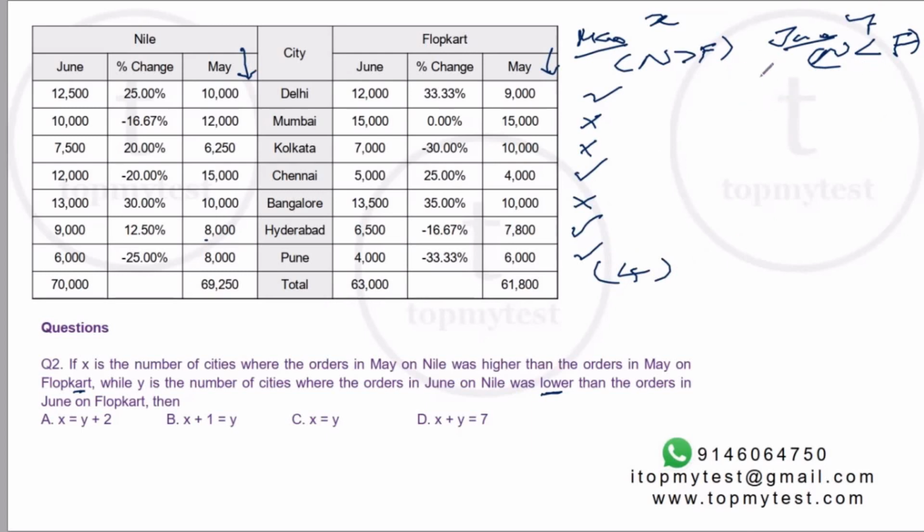Let's look at Y, right? For Y, June, Flipkart has to be more than Nile, so this value has to be more than this value, right? 12,000 is not more than this. 15,000 is more, 7,000 no, 5,000 no, 13,500 is more. So Bangalore is the second one. Hyderabad no, Pune no. So 2. So relation between X and Y. X is equal to Y plus 2, this satisfies. X plus Y is equal to 4 does not, this is not, this is not. So option A will be our correct choice.